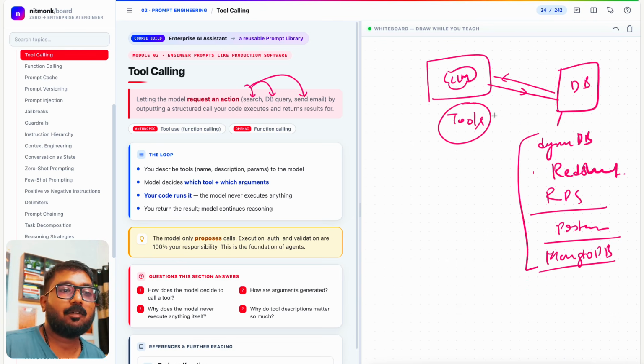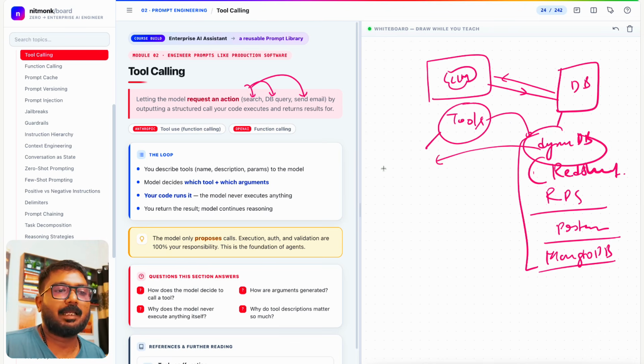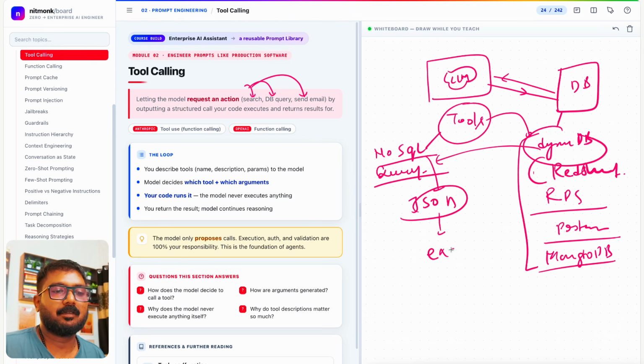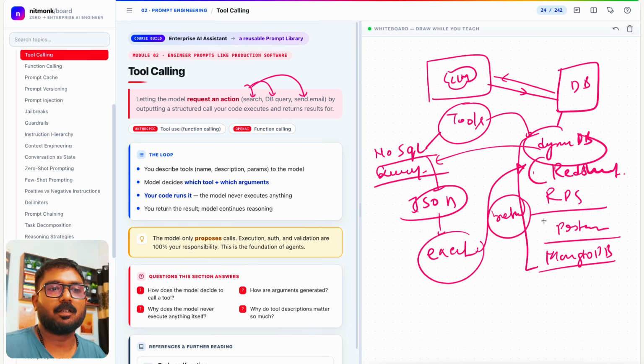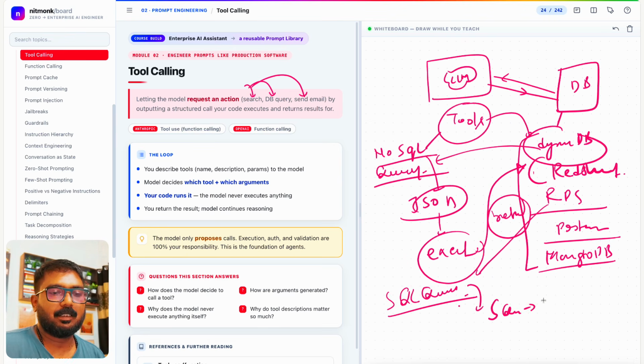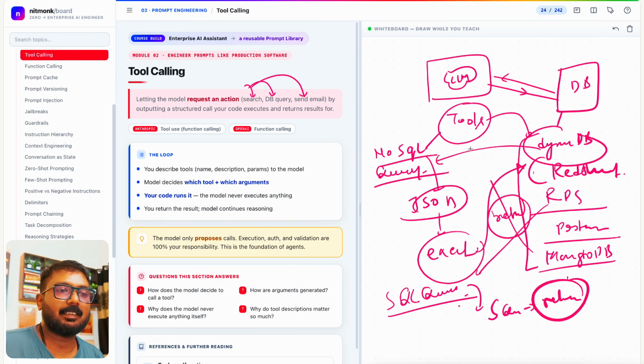You will ask how it will get the data from these databases. Let's say for DynamoDB you write NoSQL queries. You define JSON, that JSON gets executed, and that DB returns data. That is a tool call. For RDS, if you're going ahead with an RDBMS database, then you write SQL queries, and this SQL query returns data once executed. That is a tool call.